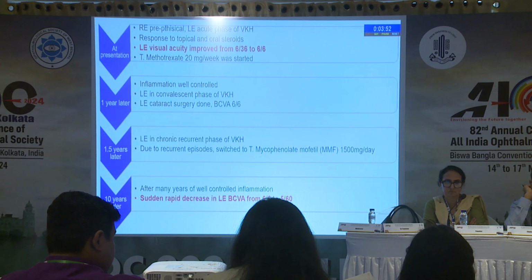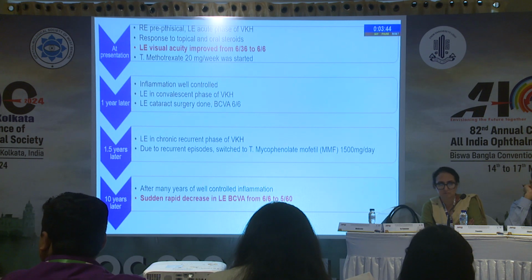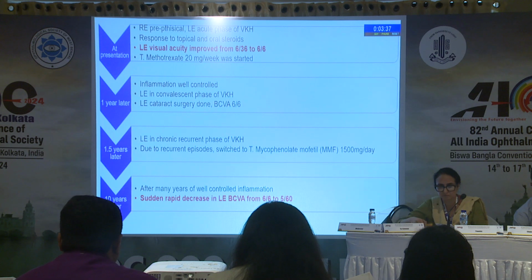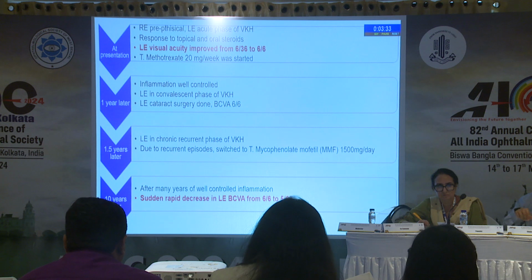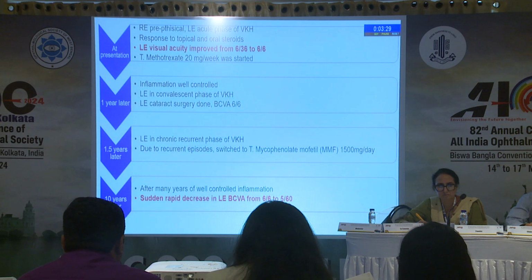Following treatment, her vision improved from 6/36 to 6/6. Inflammation was well controlled, and after cataract surgery, her vision also was 6/6. Due to multiple recurrent episodes with methotrexate, we decided to switch to MMF, and for almost 10 years she had inactive uveitis. Then suddenly she presented to us with a drop in vision from 6/6 to 5/60.